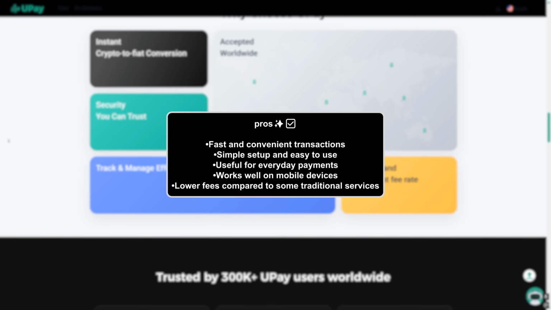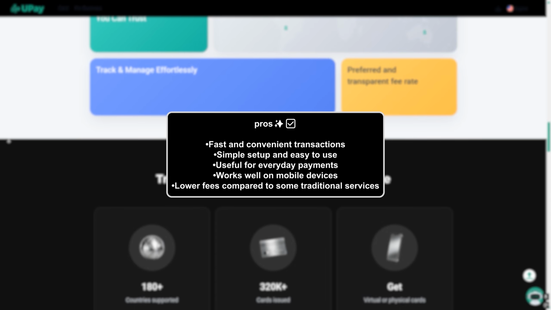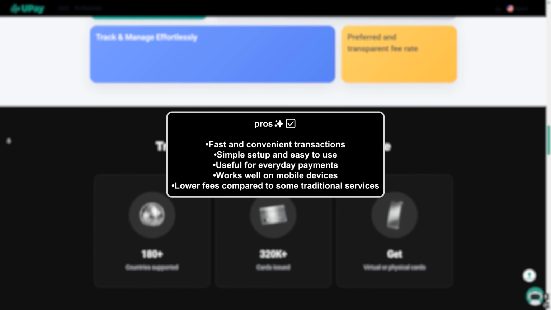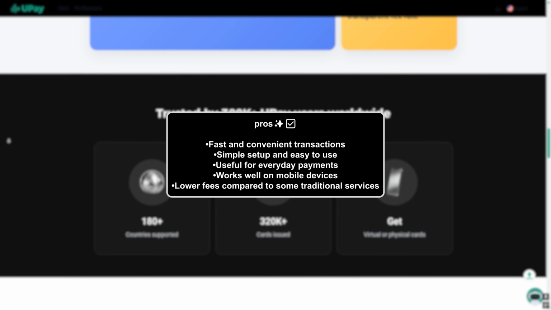Pros. Let's go over the advantages. Fast and convenient transactions. Simple setup and easy to use. Useful for everyday payments, works well on mobile devices, lower fees compared to some traditional services.